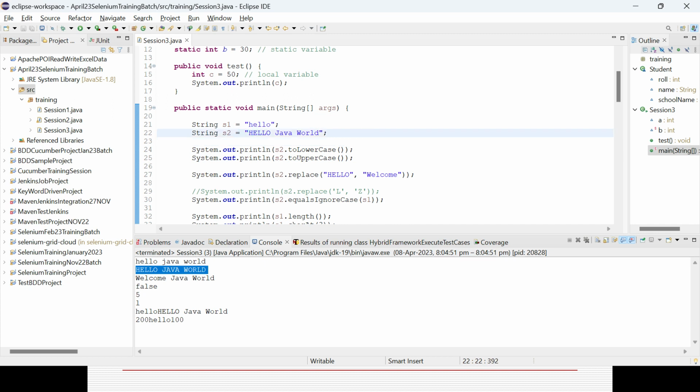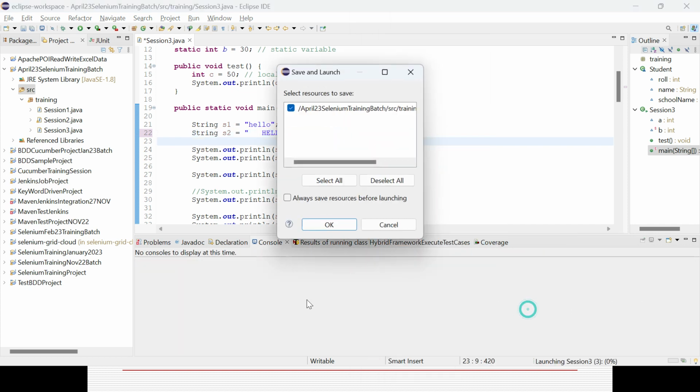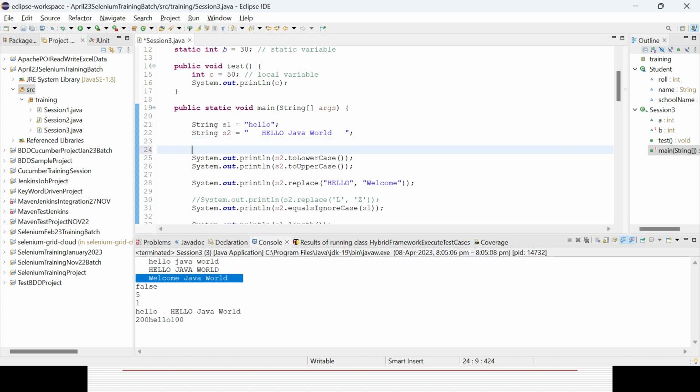Sometimes some spaces might be there at the leading and trailing ends. So whenever you are printing, those spaces will always be displayed. You could see here, in case you want to run it, you could see the spaces are coming. But I don't want the spaces. I want to trim, remove those spaces. So what can I do?